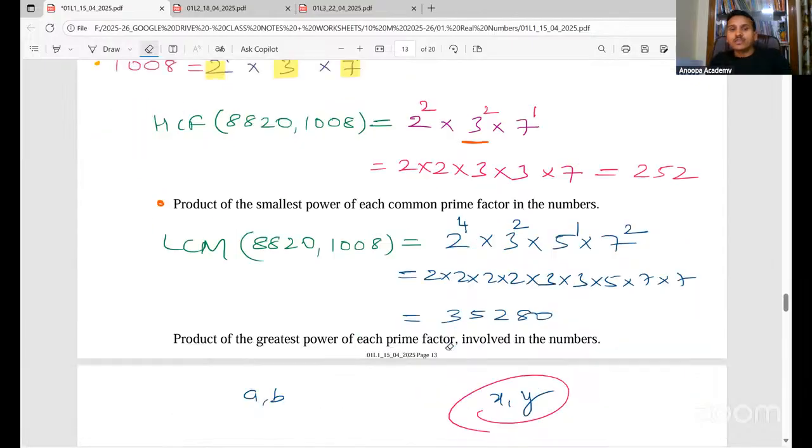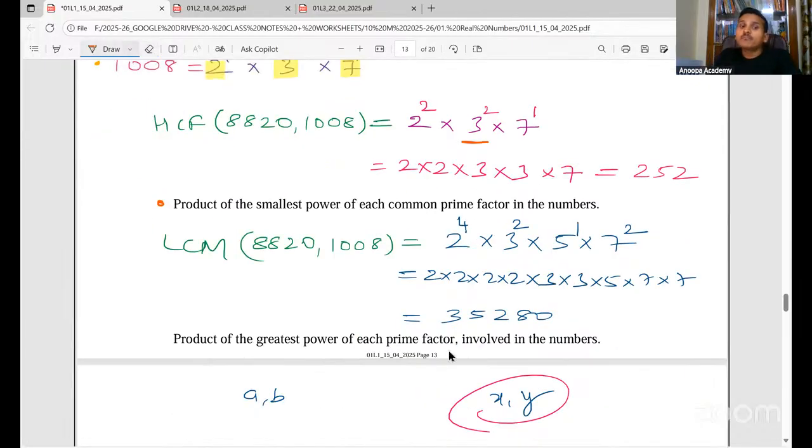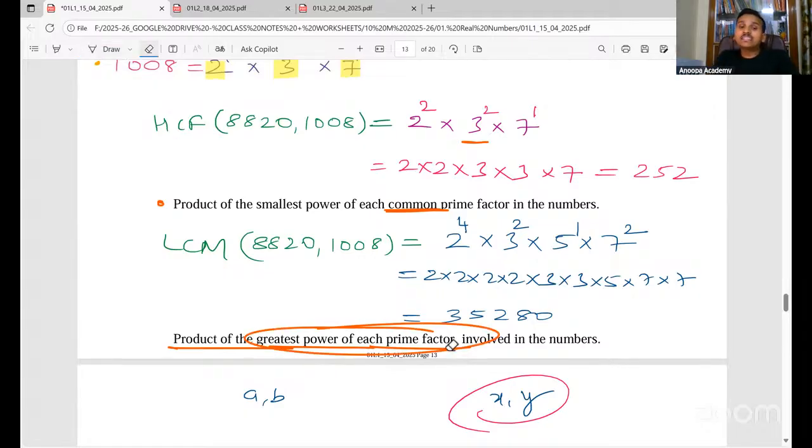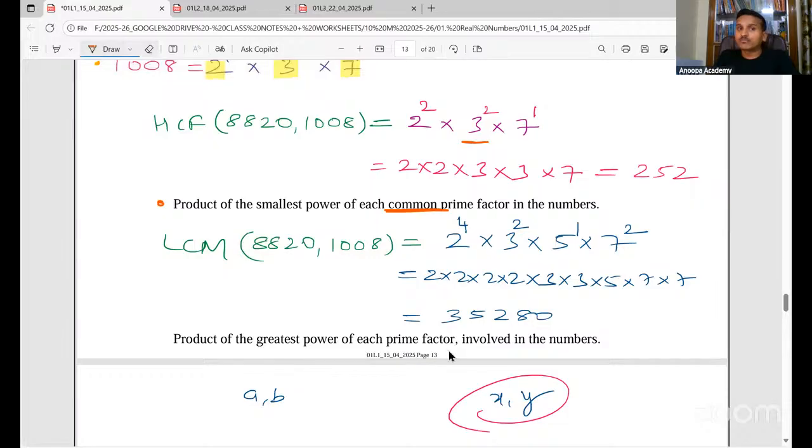Perfect. So what are we doing in the LCM? Product of the greatest power of each prime. Here there is no common. Common is only in HCF. So LCM is the product of the greatest power of each prime factor involved in the numbers.